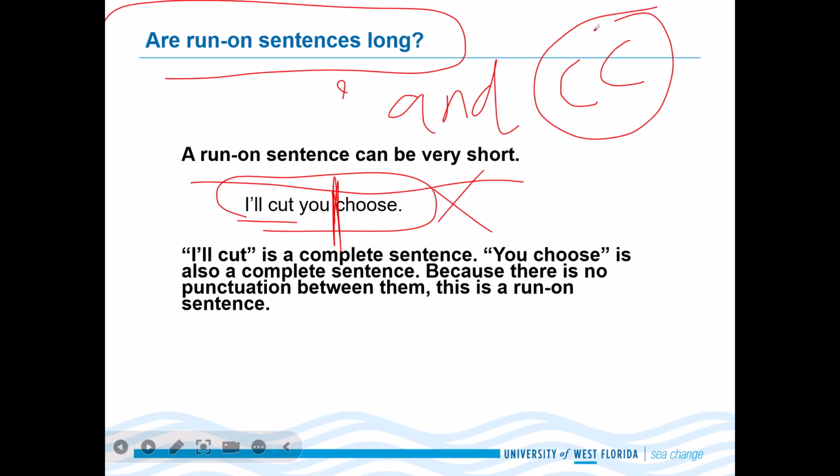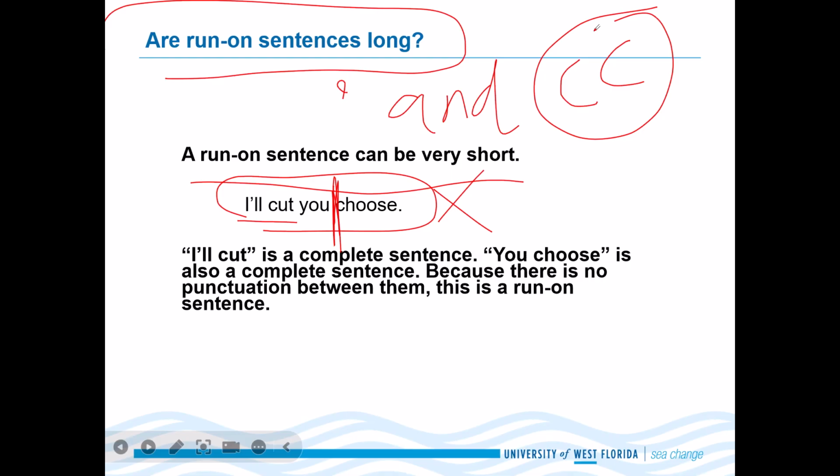You may be thinking, well, run-on sentences must be very long. No, they can be short. I'll cut, you choose. I'll cut, you choose what? What do you mean by that? It has to be something else, right? I'll cut. Is it a complete sentence? Yes, I will cut. You choose. It's a complete sentence.